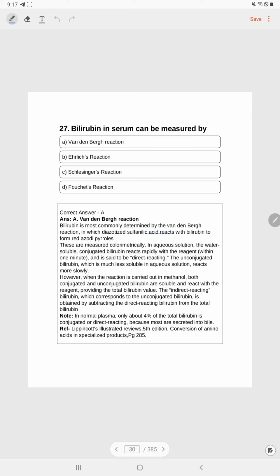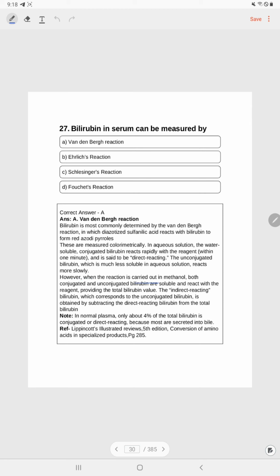diazotized sulfonic acid reacts with bilirubin to form red azodipyrroles. These are measured colorimetrically. In aqueous solution, the water-soluble conjugated bilirubin reacts rapidly with the reagent within 1 minute and is said to be direct reacting. And the unconjugated bilirubin, which is much less soluble in aqueous solution, reacts more slowly.